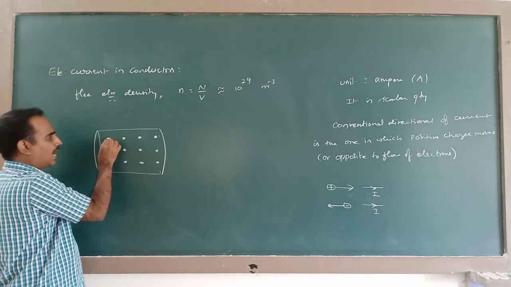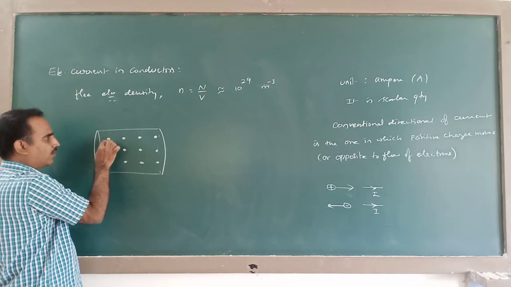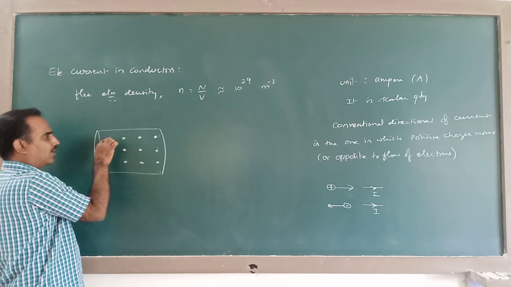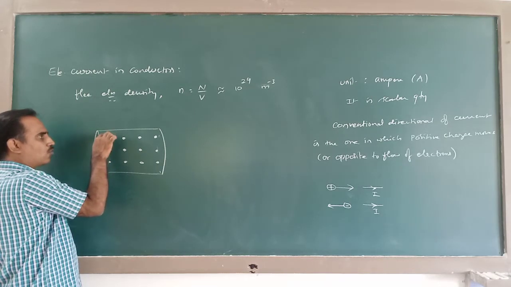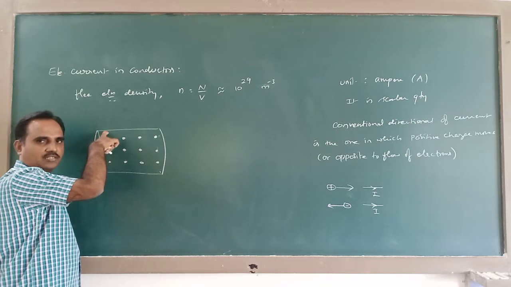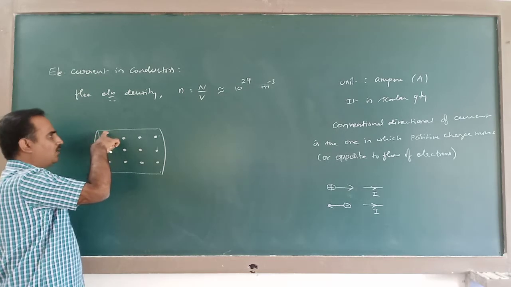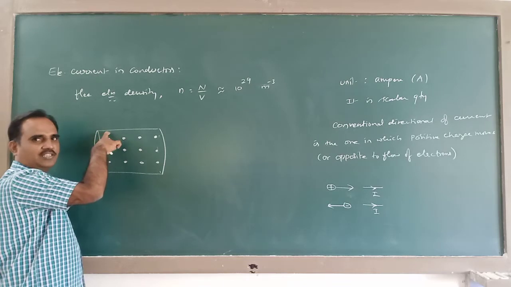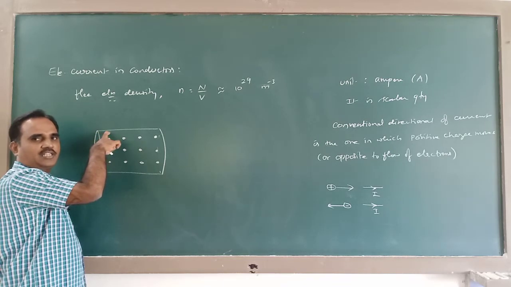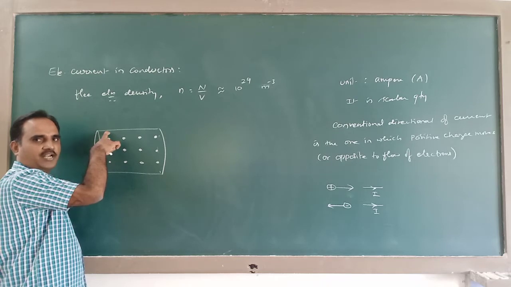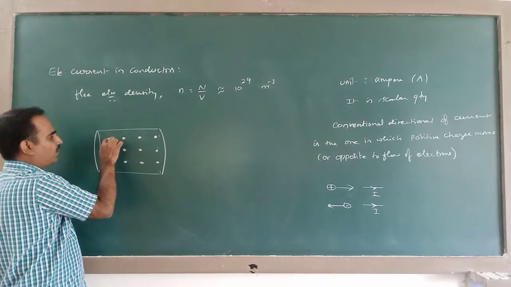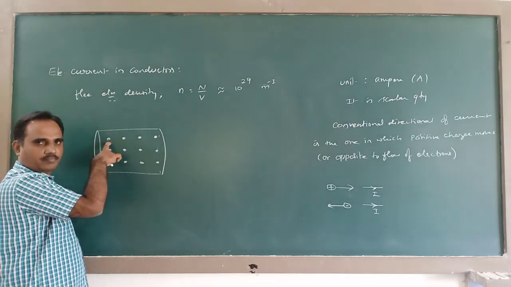For every atom there is a nucleus and electrons revolving around this nucleus. The electrons present in the last or outermost shells are very loosely bound to this nucleus. Therefore thermal energy, the energy at room temperature, is sufficient for the electron to come out of the influence of this nucleus.